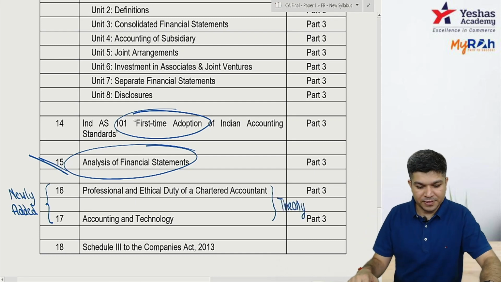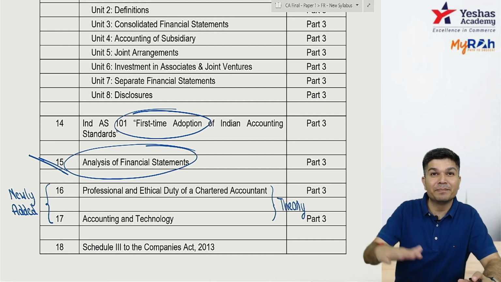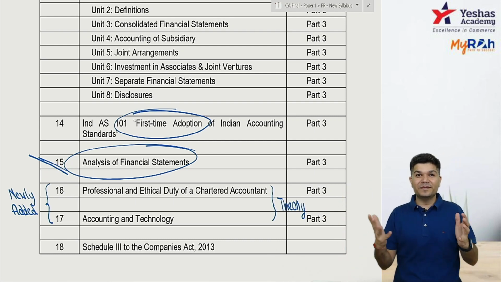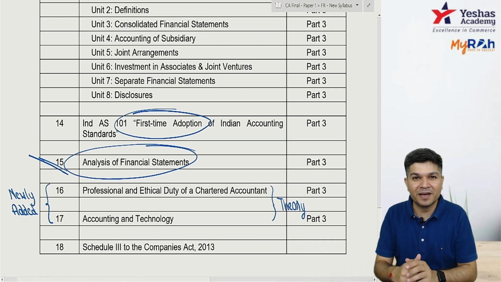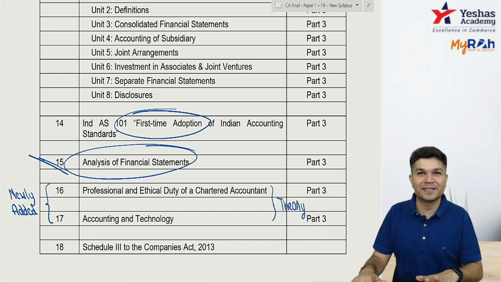So both the chapters are kind of theoretical chapters, 16th and 17th. These are newly added compared to your old syllabus. Someone asked me, sir, what is the difference between this new syllabus FR and old syllabus FR? So one main difference is these 2 chapters added, 16th and 17th.